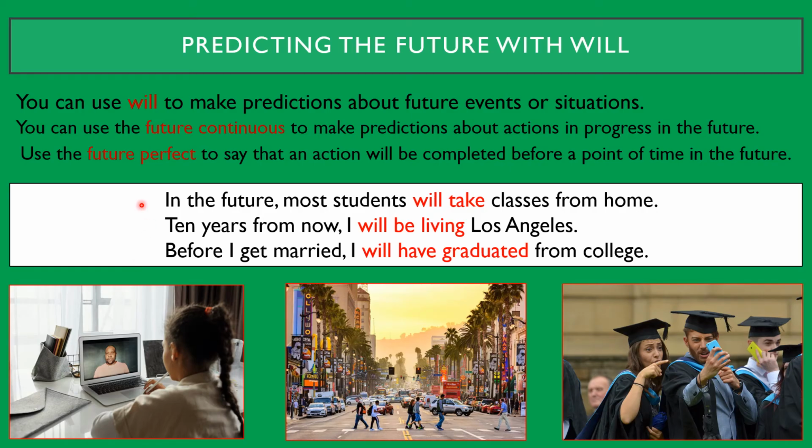In the first example, I think that in the future, most students will take classes from home. So I'm predicting what I think will happen. In the second example, I say that 10 years from now, that means in 10 years, I will be living in Los Angeles. This is an action that is going to be happening or is going to be in progress in that year in Los Angeles. And in the last example, I am saying that this action here is going to be completed before this happens.